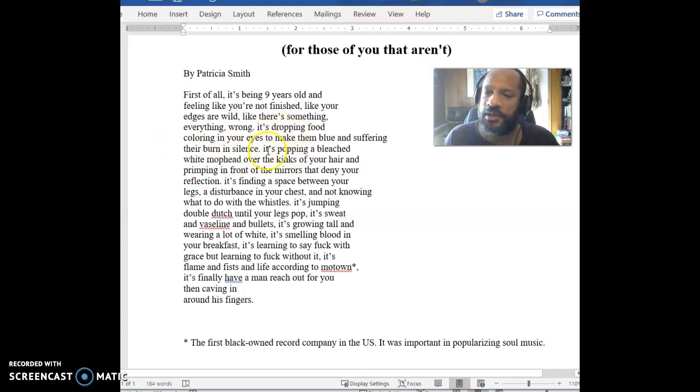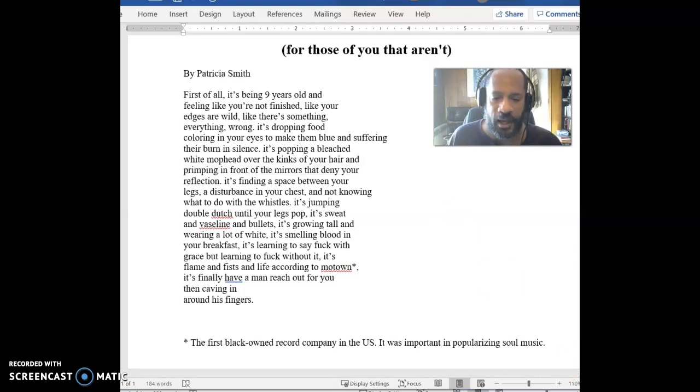Be thinking about some of the things that she's going to be talking about, how she's going to be describing her hair, the kinks of her hair. Think about things like primping in front of the mirror that denies your reflection. Who or what can deny your reflection? Can a mirror actually say, I'm not going to reflect you back? Maybe if you're a vampire, but not if you're a real person. That's not really going to happen. And so that is actually a special kind of metaphor, which is called personification. We've turned the mirror into a person. And so think about what that begins to suggest to us. So we have that for that poem.